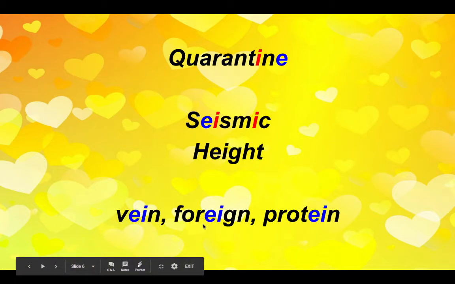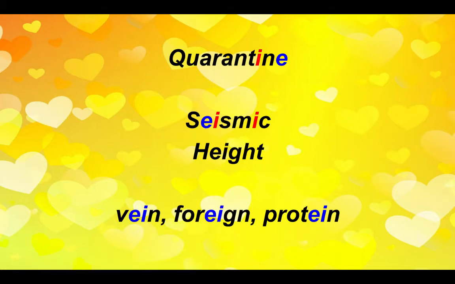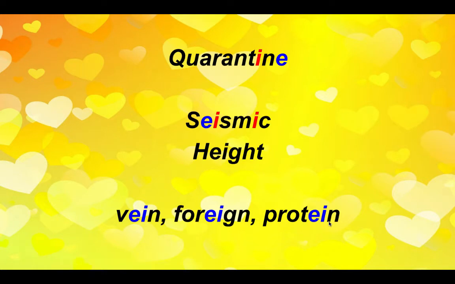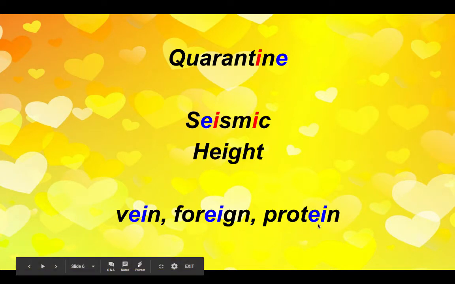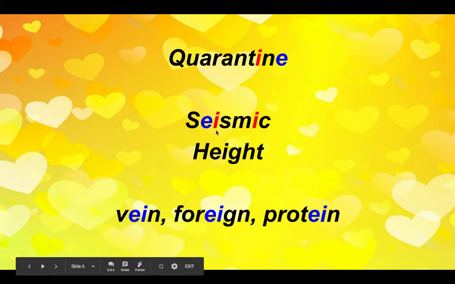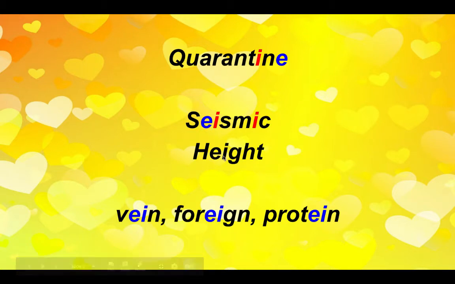In the word foreign, it makes my favourite sound, the schwa sound, foreign. And then it appears over here as well, EI, in this word, protein. It makes an E sound, a long E sound. So this is quite an interesting combination of graphemes, EI, because it can say I, seismic and height. It can say A, as in vein, schwa, as in foreign, and E, as in protein.